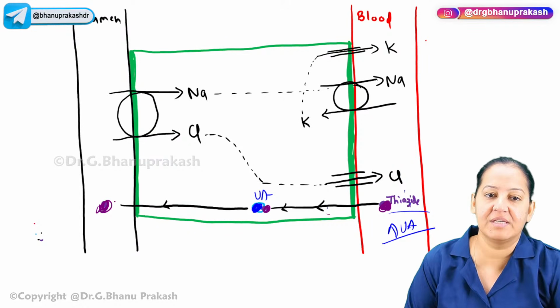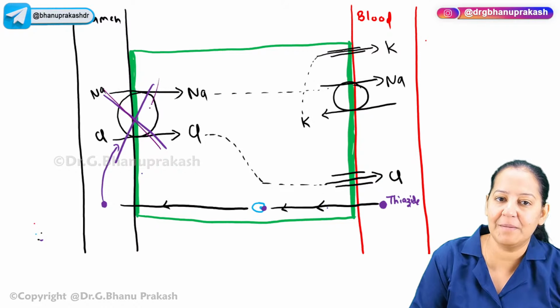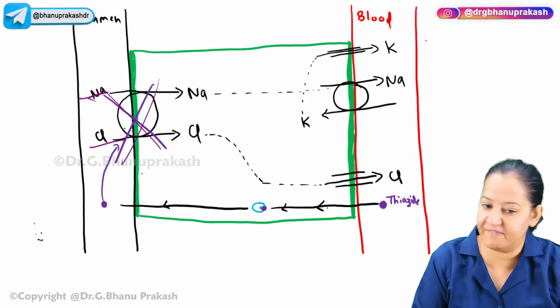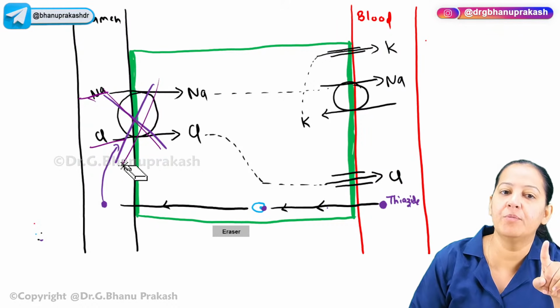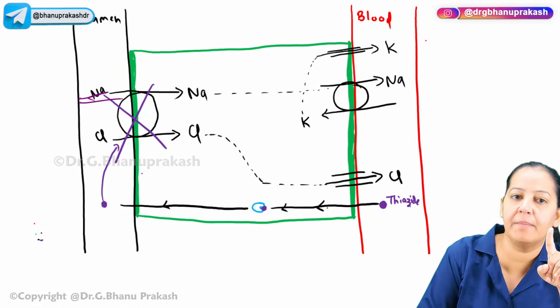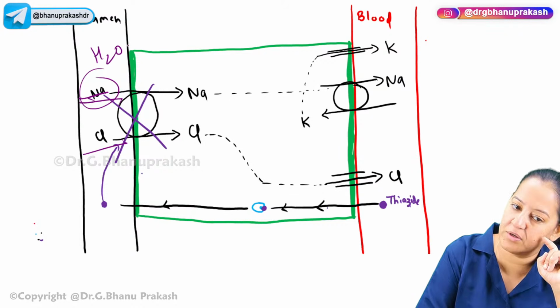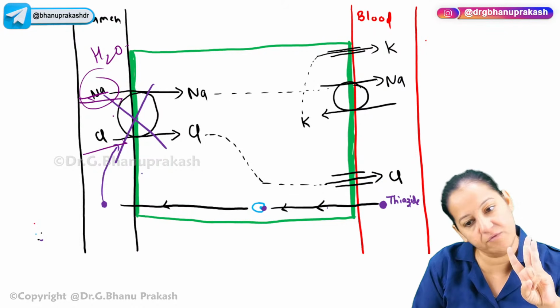Now thiazide reached this side. After reaching this side, what will it do? It will inhibit this transporter. This transporter is inhibited. So sodium and chloride will not go in the blood. They will remain in the lumen, in the urine only. So sodium will be in the urine. Chloride in the urine. Wherever there is sodium, there is water. Water is also in the urine. So sodium, chloride and water are in the urine.